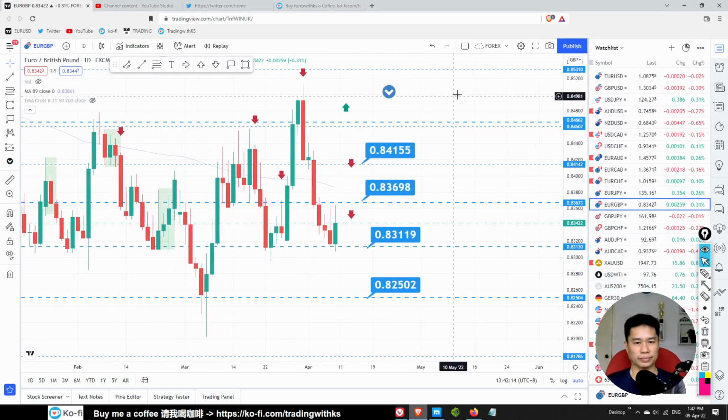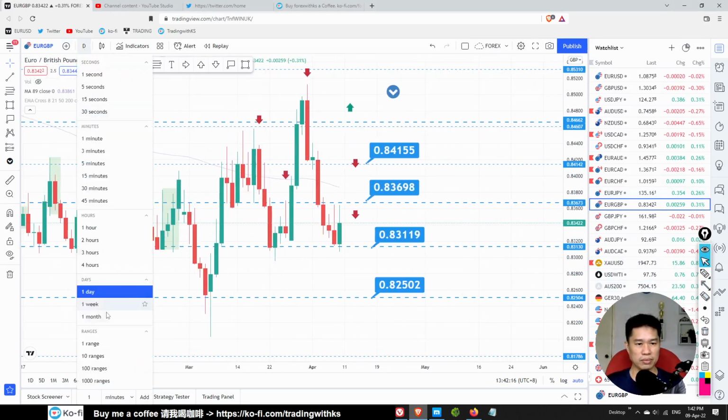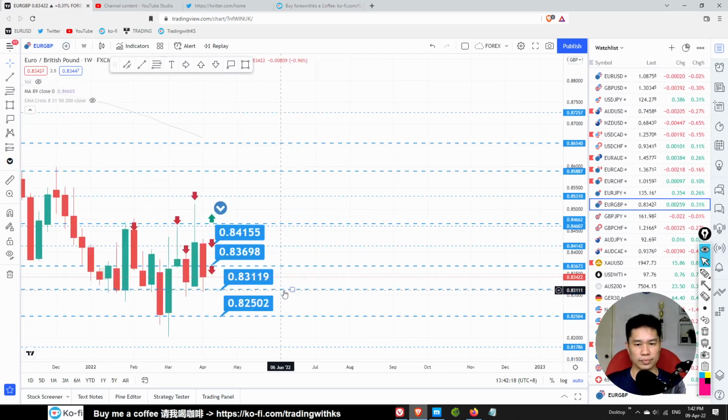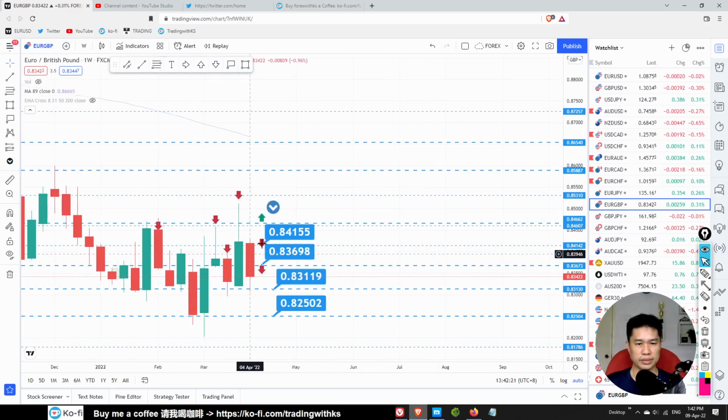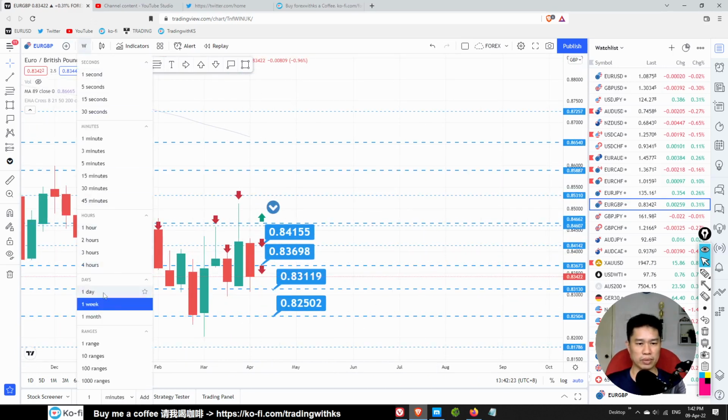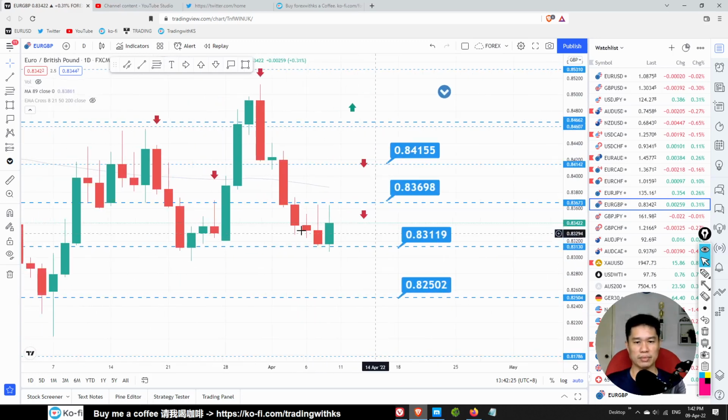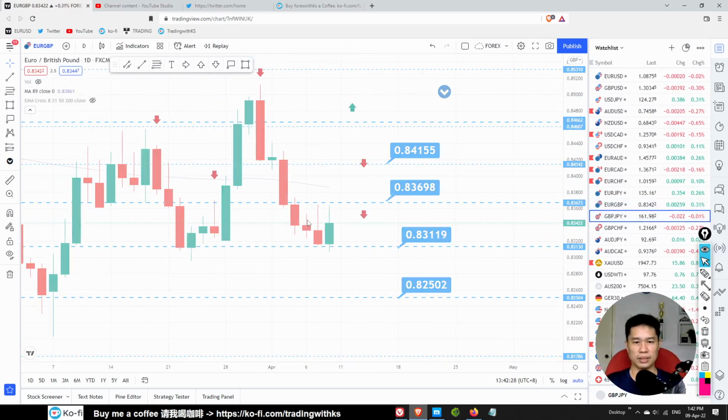Euro pound looks a bit sideways. Very sideways. I will probably not trade this one. Very sideways, so leave it first.